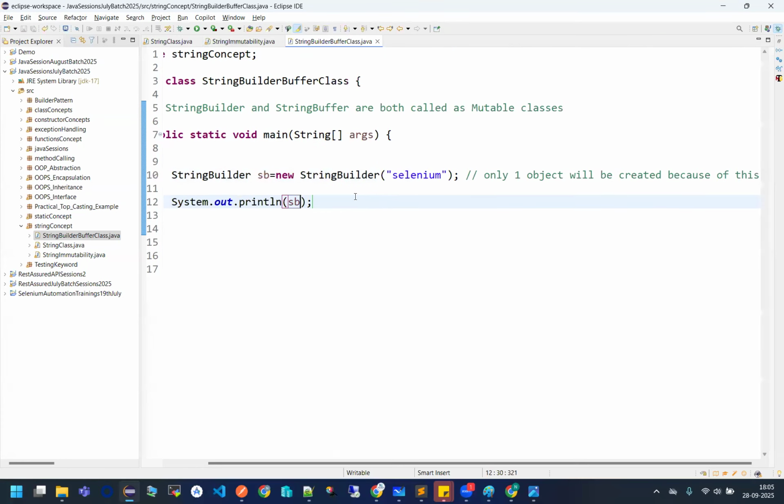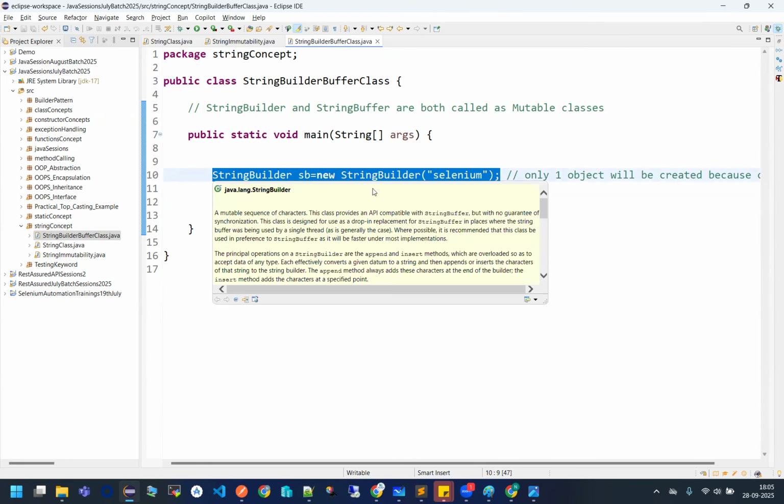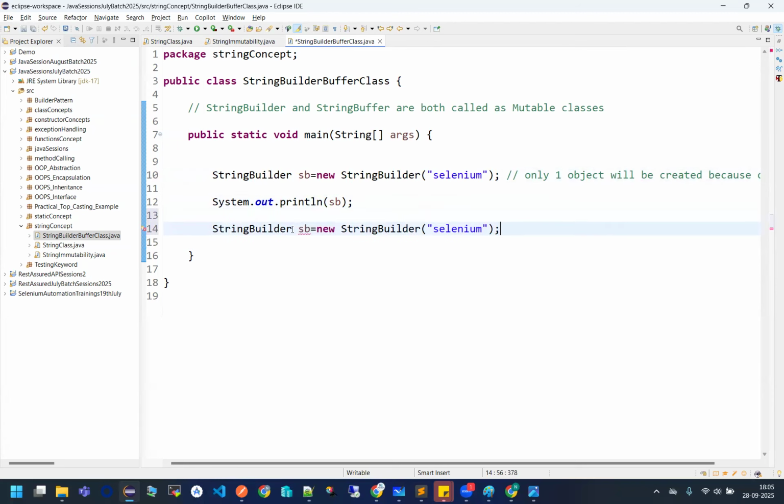Okay, let's try to create a similar value, guys, with the help of a string buffer also. And I'm saying not builder, but this time buffer. And similarly, this is buffer. Perfect. And I am writing SF.